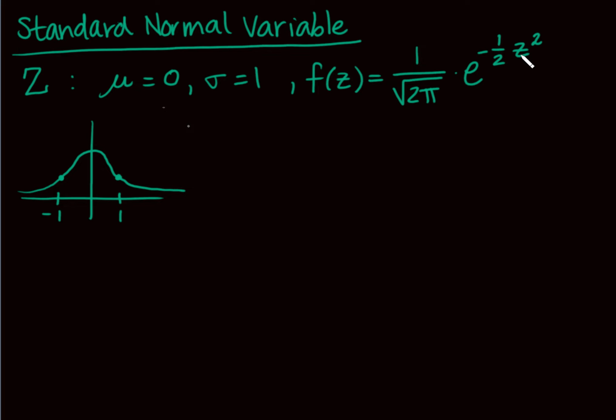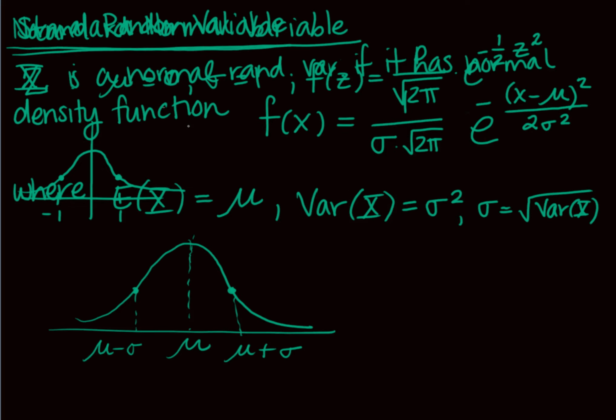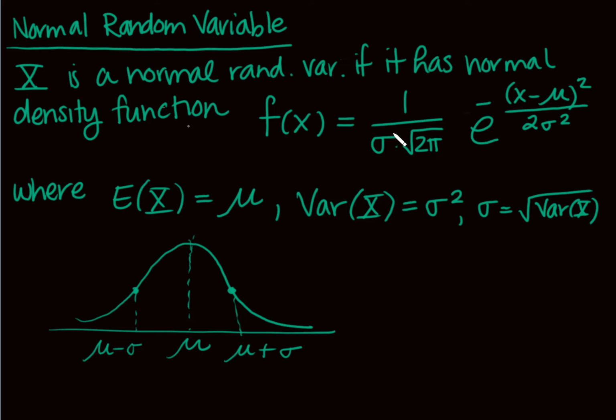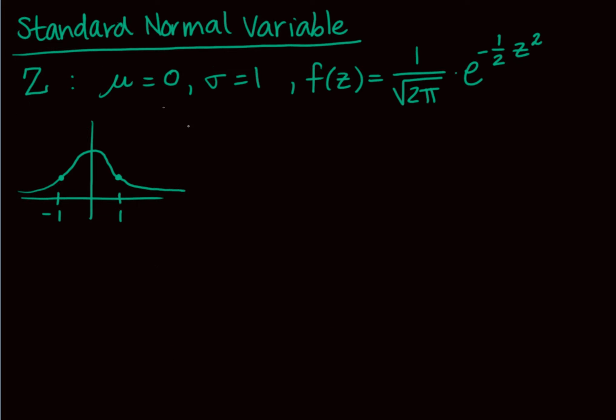What we get if we replace, so look at what I've just done here, and I said I wasn't going to go through this very often, but this became a 1, this became a 1, so that's where the 1/2 came from. This mu became a 0, and then x I'm just replacing with a z. So this is what we call a standard normal variable, where this is basically our probability density function.